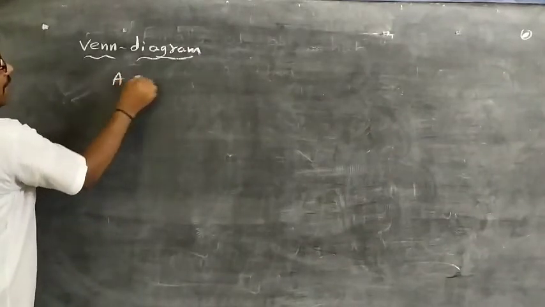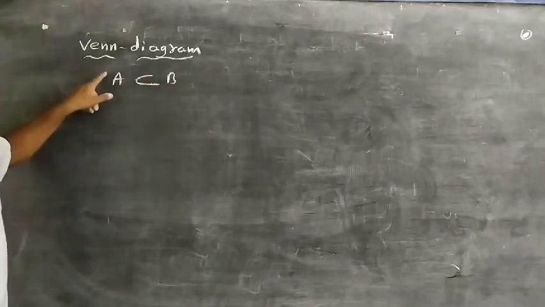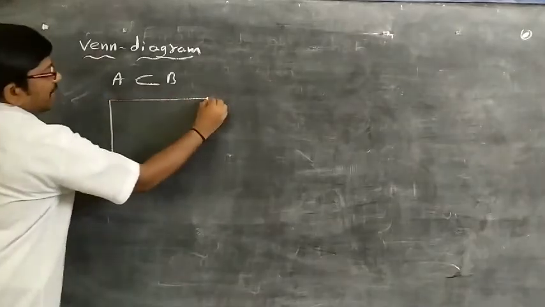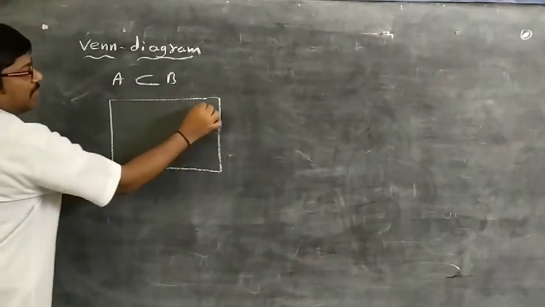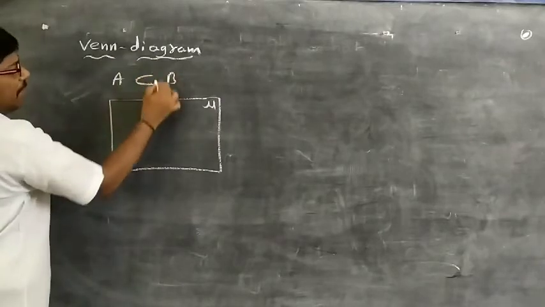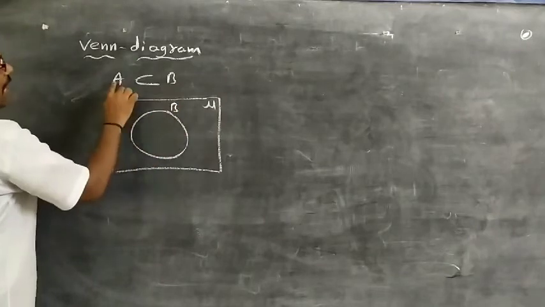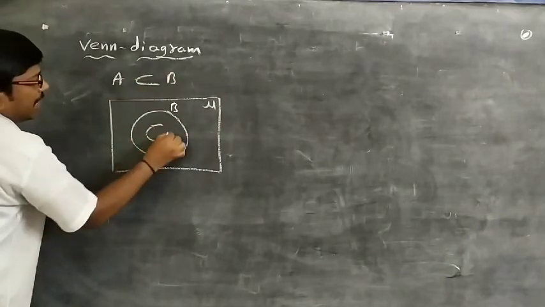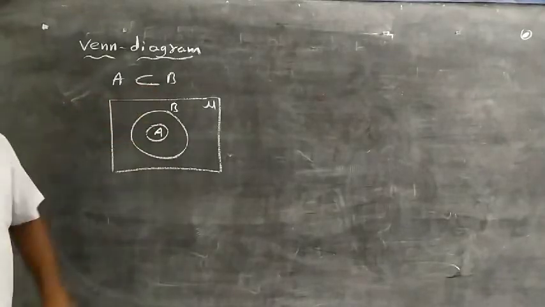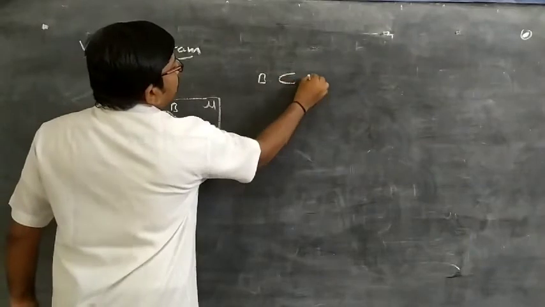The first, A subset B. A subset B means all elements of A are in B. First I have to draw the universal set, which is the rectangle shape. Here all elements of A are in B, so B is the largest set, and A is contained in B. So this represents A subset B. So what about B subset A?